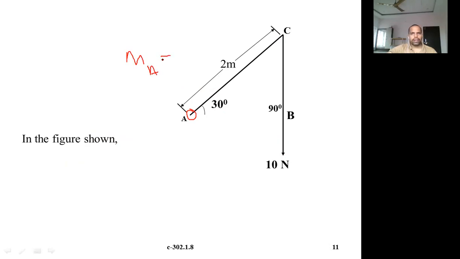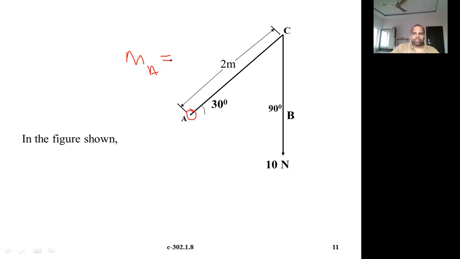The moment at any point is equal to force into perpendicular distance. What is the force here? 10 newtons. Then what is the perpendicular distance? That you have to see. The distance AC is given as 2 meters, but whether that force is perpendicular about this point, you have to see.